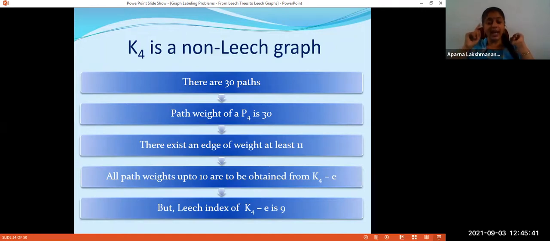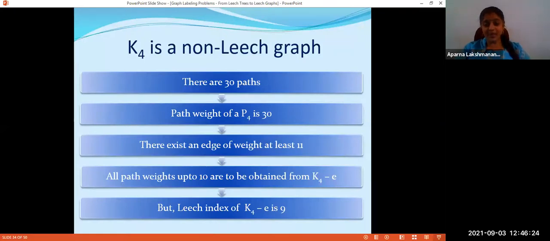The sum of 3 edges gives me the value 30. So there exists an edge of weight at least 11. Sum of 3 distinct numbers is equal to 30. So at least one of them must be 11 or higher. So you delete that edge. What remains is K4 minus E, right? This edge was having label 11. So this edge cannot be used to get a path of weight less than or equal to 10. So all paths of weight less than or equal to 10 are to be achieved from K4 minus E.